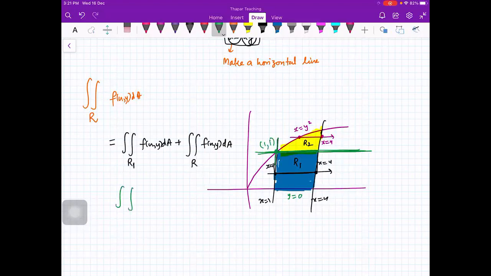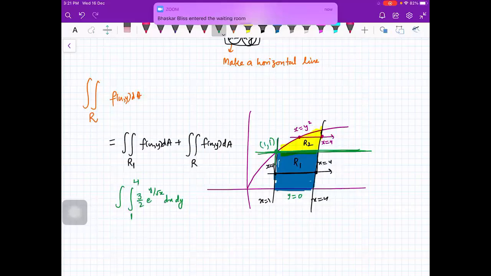So what you have to do, you have to integrate. Your function is 3 by 2 e raised to power y by root x dx dy. X is from 1 to 4 and y is from 0 to 1. Got it? For this region R1.